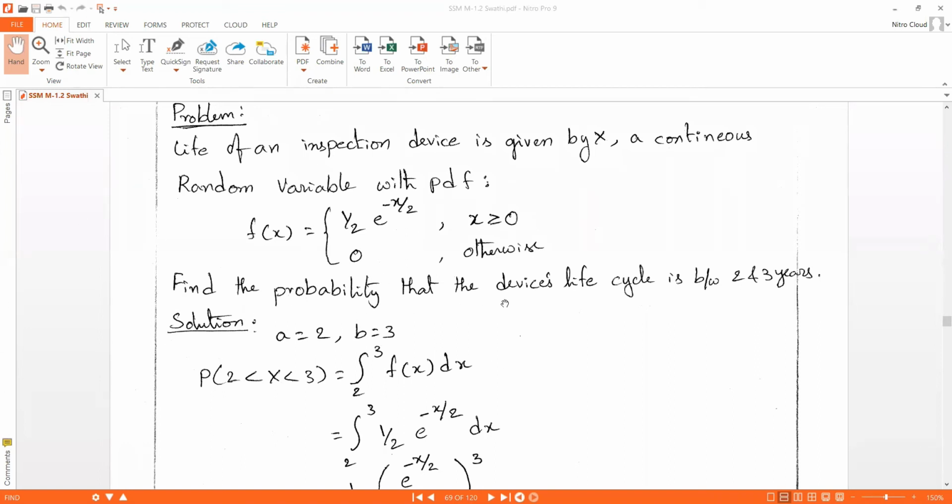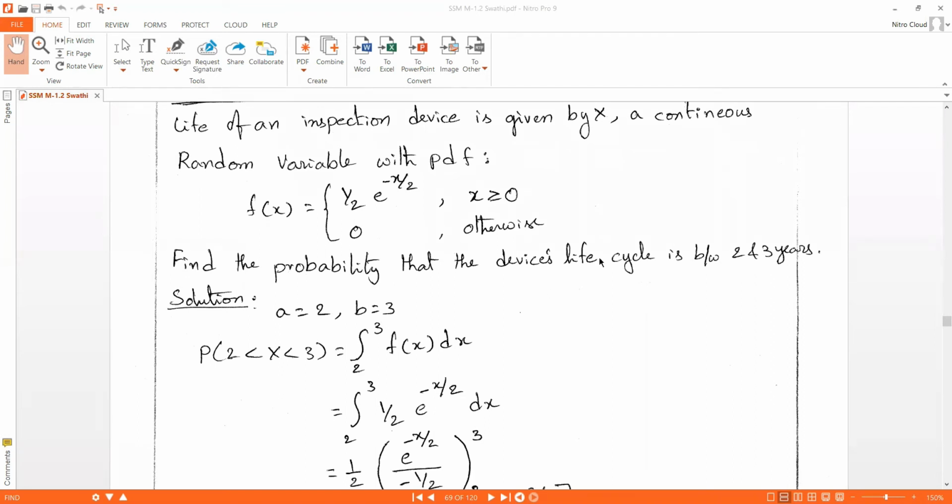Find the probability that the device life is between 2 and 3 years.